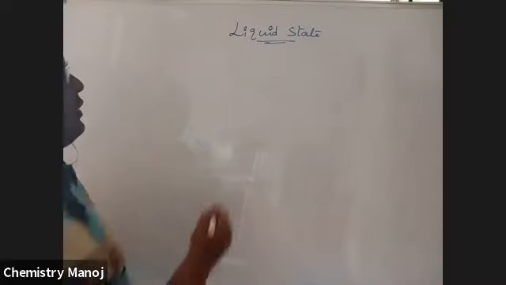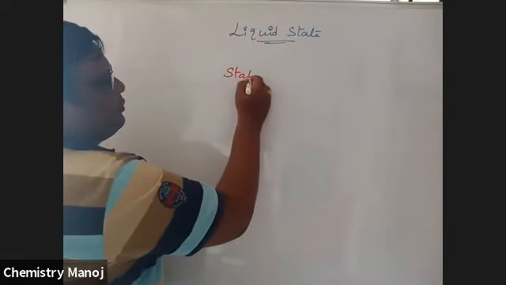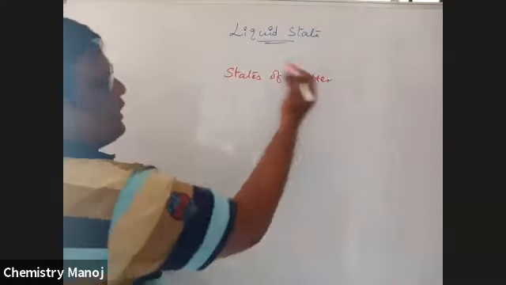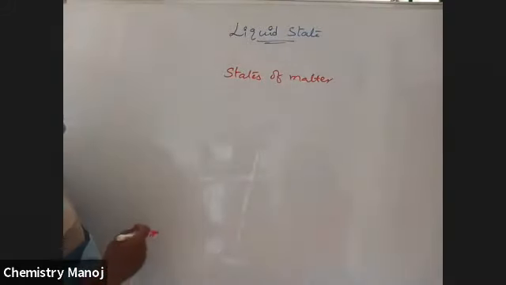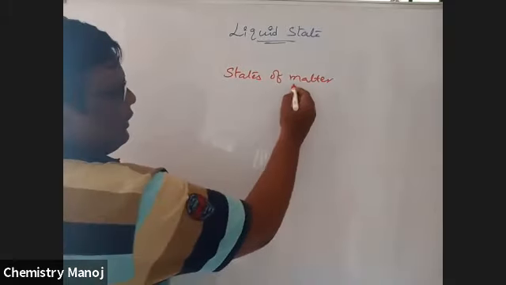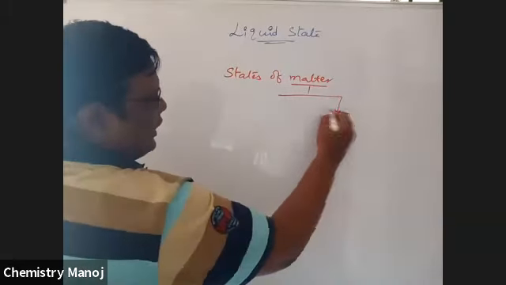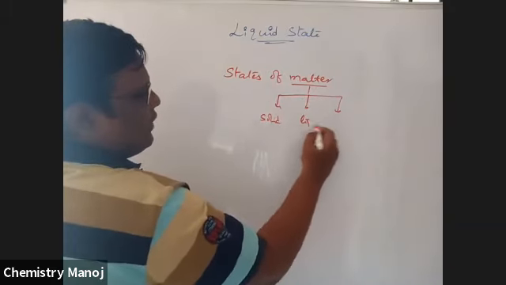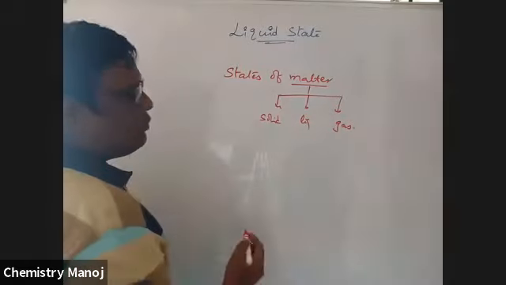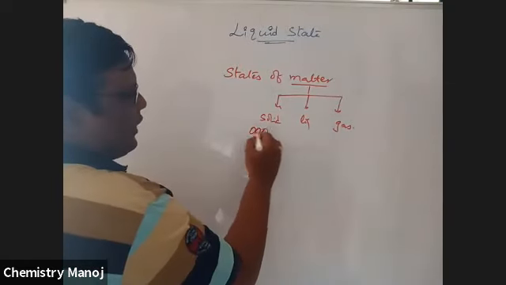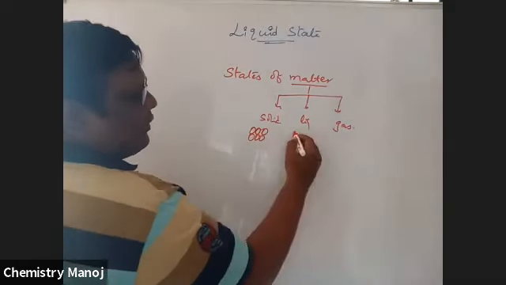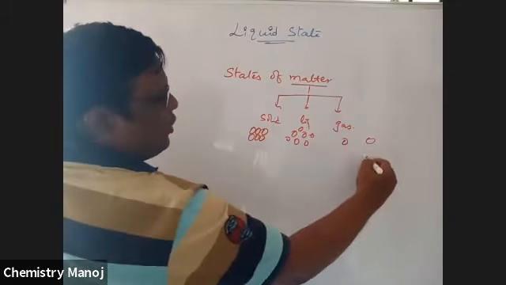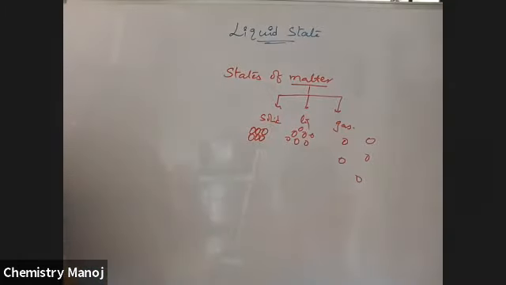See, my dear boys, liquid state. Now we are in states of matter. A part is liquid state. In states of matter, the matter can be divided into three states: solid, liquid, and gaseous state. In solid, atoms are very close to each other. In liquids, molecules are almost close, not too much close. But in gaseous state, molecules are far away from each other.